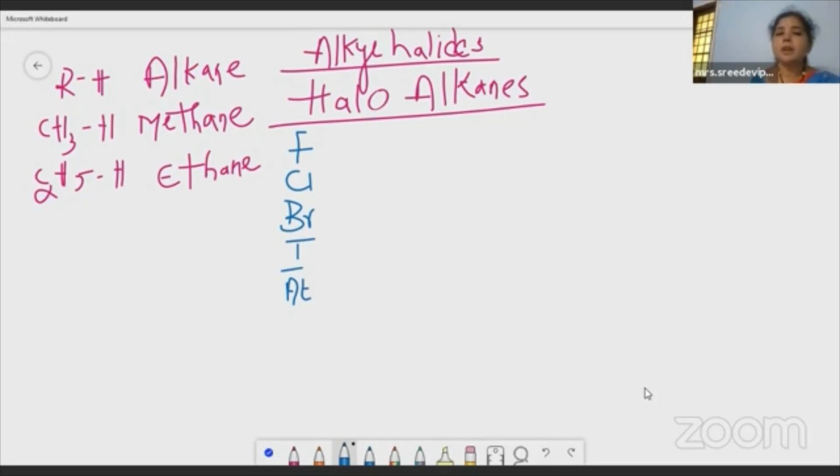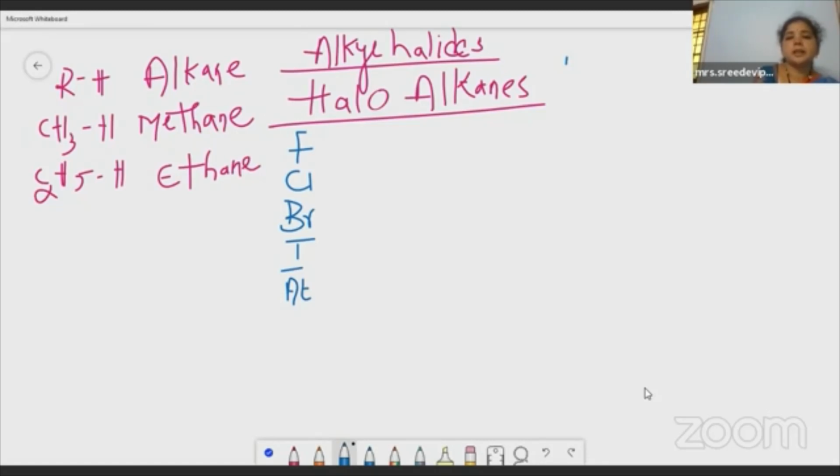Take the example of rock salt, sodium chloride, which we use in our home every day, isn't it? What does it contain? NaCl, rock salt. Then NaBr, sodium bromide, and KI, potassium iodide. What are all these? These are the salts. Hence the name halogens, salt-forming elements.